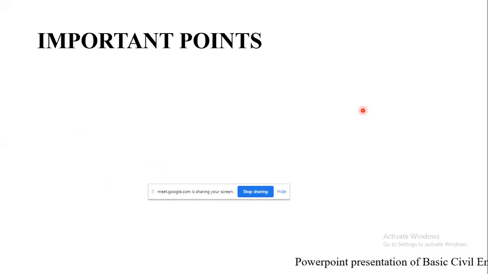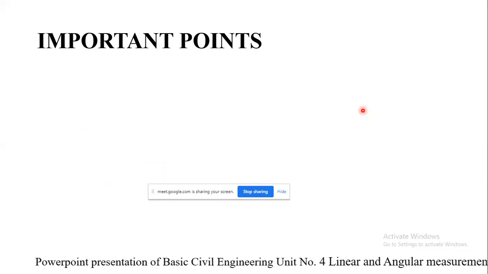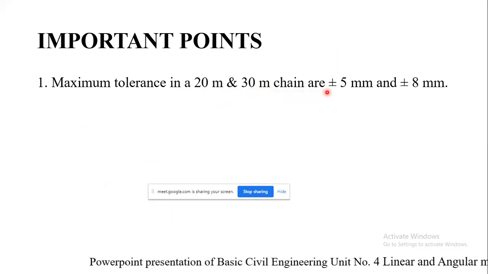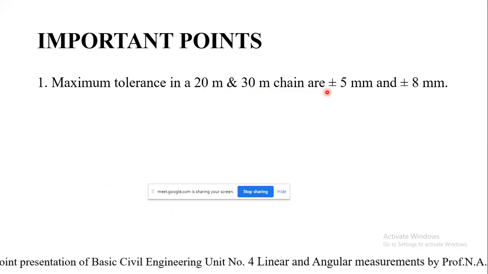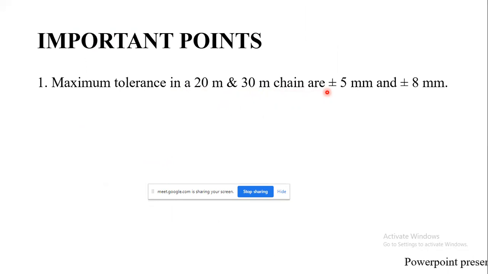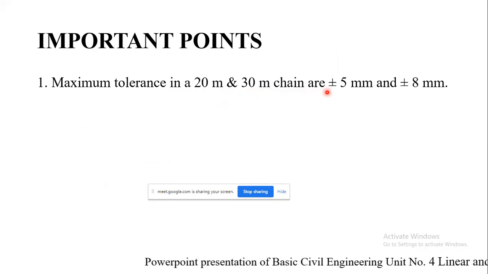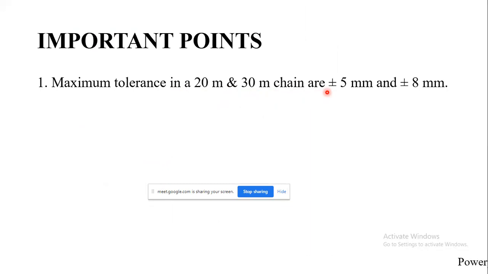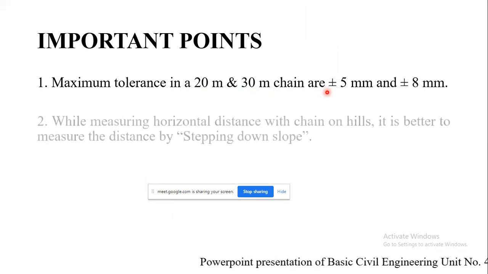So there are certain important points that one should know, to be followed during chaining, ranging, and offsetting. First, the maximum tolerance in a 20 meter and 30 meter chain is plus or minus 5 mm and 8 mm respectively. That is, whenever you measure a distance with a 20 meter or 30 meter chain, an increase or decrease of plus or minus 5 mm can be tolerated, or plus or minus 8 mm in the case of a 30 meter chain. Based upon that we are going to solve the problems.